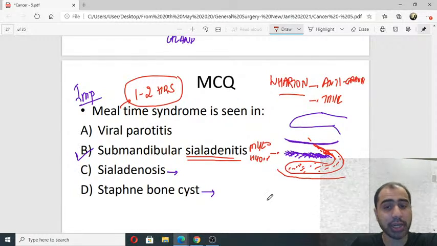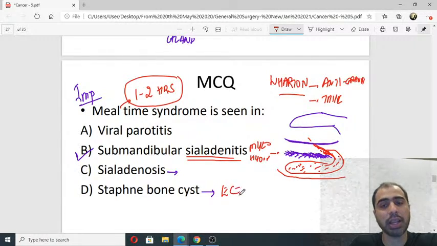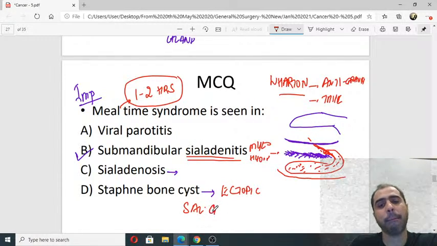Stafne bone cyst, she said correctly, it is ectopic salivary gland. Ectopic salivary gland. It is normally seen in the mandible.